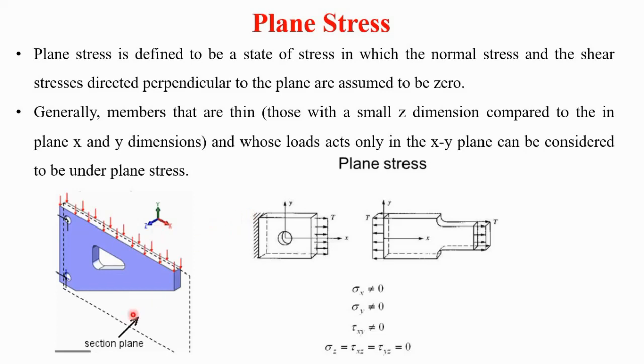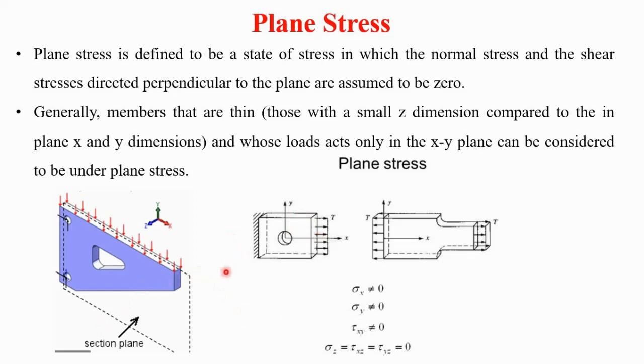So whenever there is a small member having a z dimension very small as compared to the x and y directions, here we can say this is the y and this is the x dimension of the member, and this thickness is the z dimension. This thickness is very small as compared to this width and height. So in such cases plane stresses will be there.